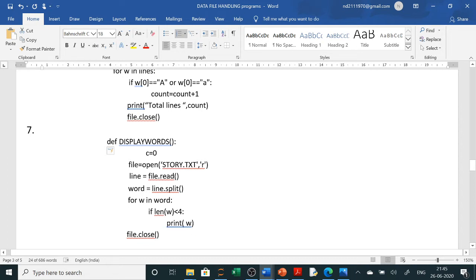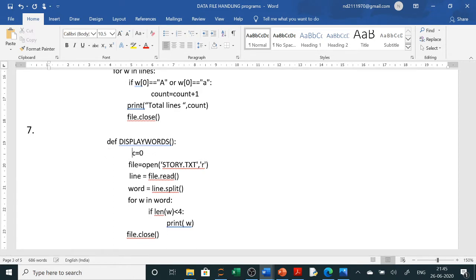So def display words, and a counter we will use here. The indentation was not proper. Yes, you have used a counter, you have opened the file, and then you have read from the file, and used split here, so the words will be split, and then you will check the length of each word one by one. If it is less than 4, then it will print.